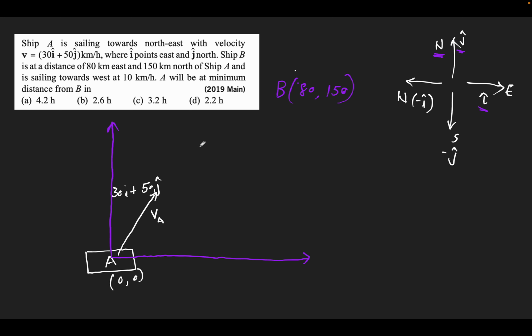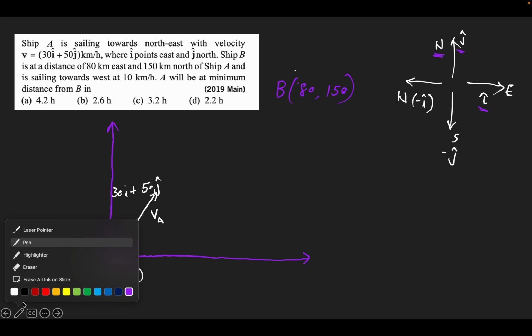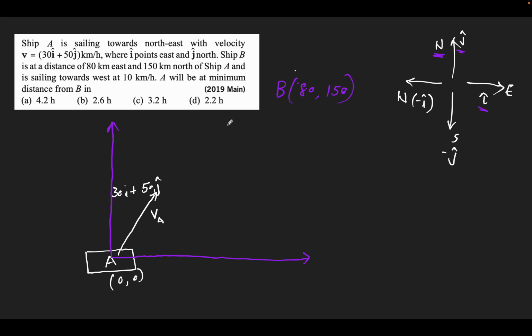So let this be ship B. Ship B is at point 80, 150, and it is sailing towards west at a speed of 10 kilometer per hour.